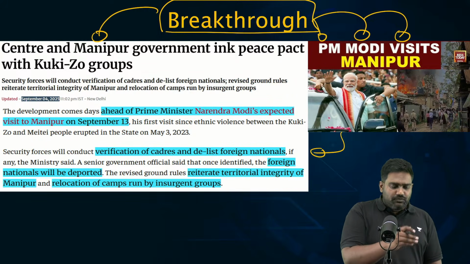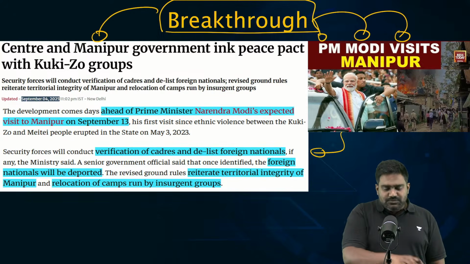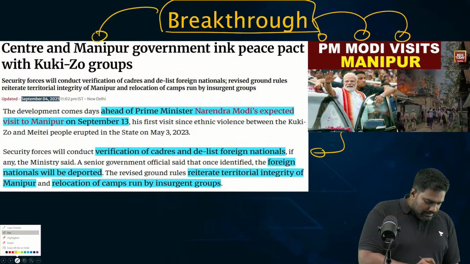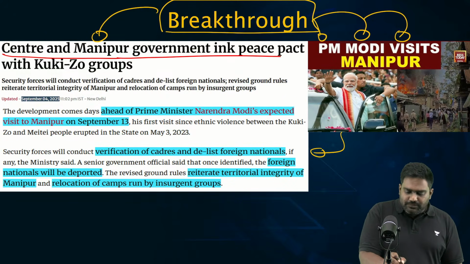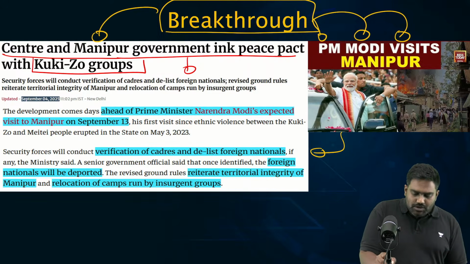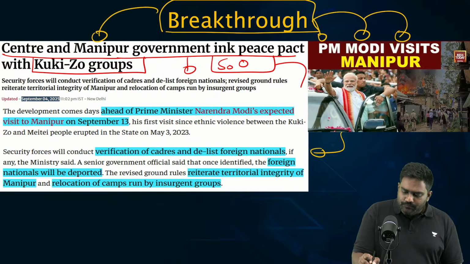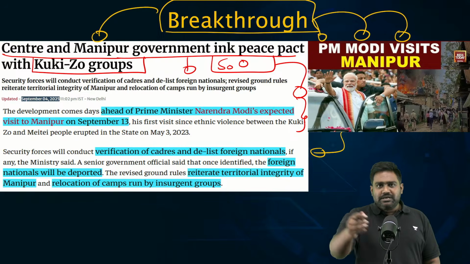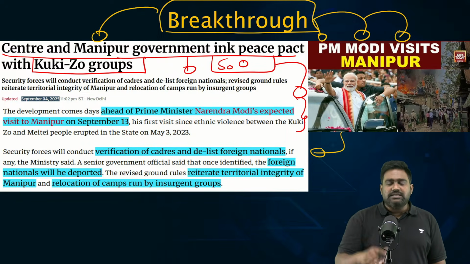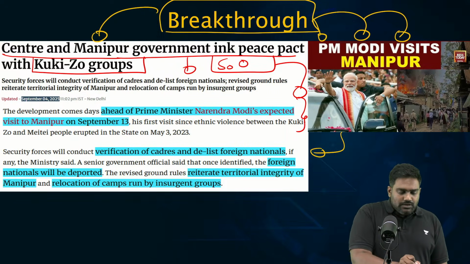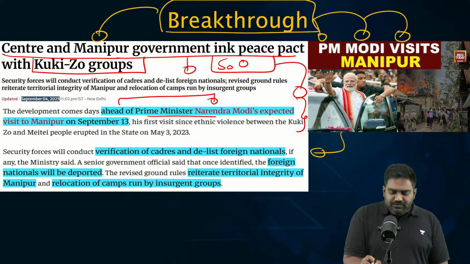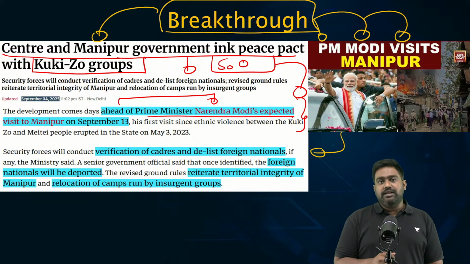The ceasefire agreement which Biren Singh had suspended has been restored by the Center, with Manipur being under President's rule. The suspension of operations agreement has been restored. This is a very new development. It happened just a few weeks back, last month in September, right ahead of the visit of PM Modi to create normalcy in Manipur.